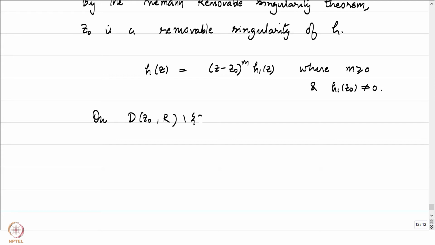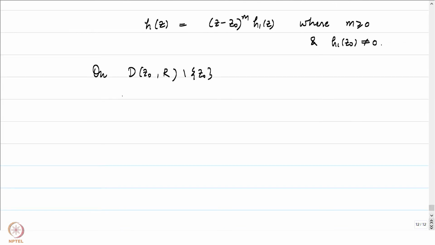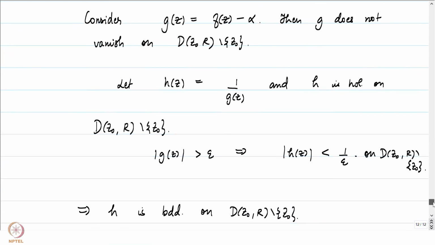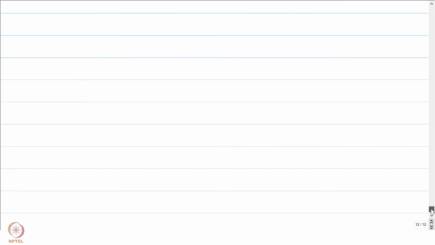Let me just call it D(z0, r), and on it we then have what was h of z. h of z was basically 1 by g of z. Just go up and see what it was. And what was g of z? g of z was just f of z minus alpha, right? So let me just write that down.